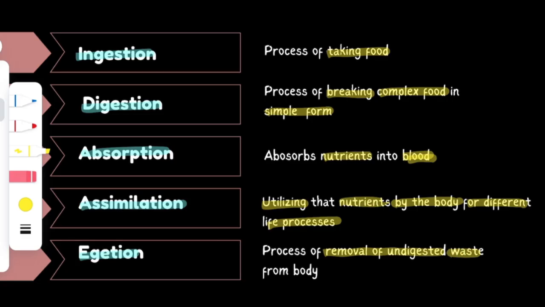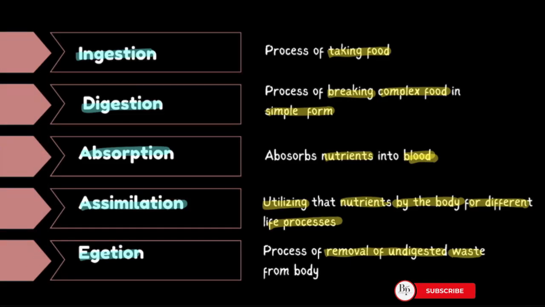The food that is undigested is termed undigested waste, and it has to be removed from our body. The term is known as egestion. Okay. Now these are all the 5 steps that facilitate the whole process of the heterotrophic mode of nutrition in animals. Now we will see how these 5 steps facilitate the whole process of the digestive system.